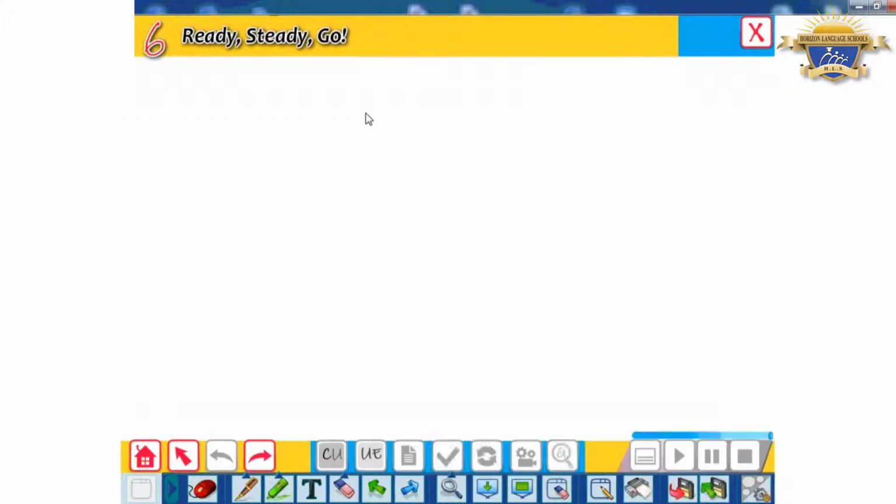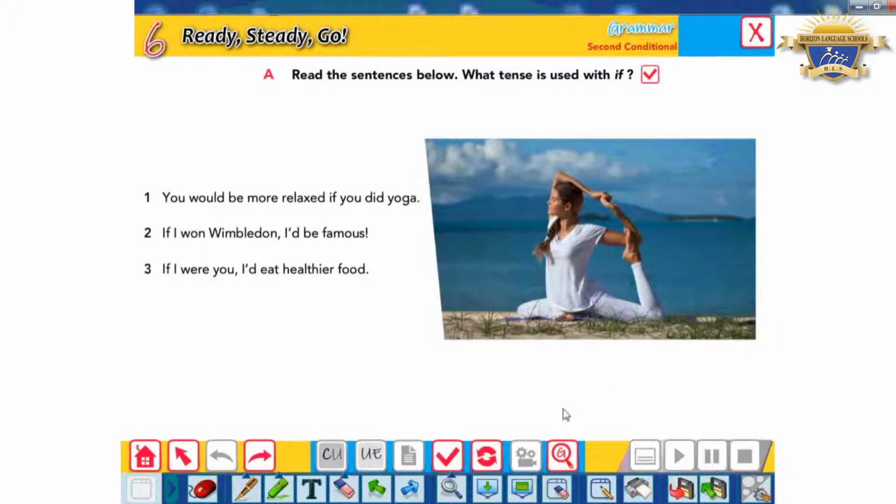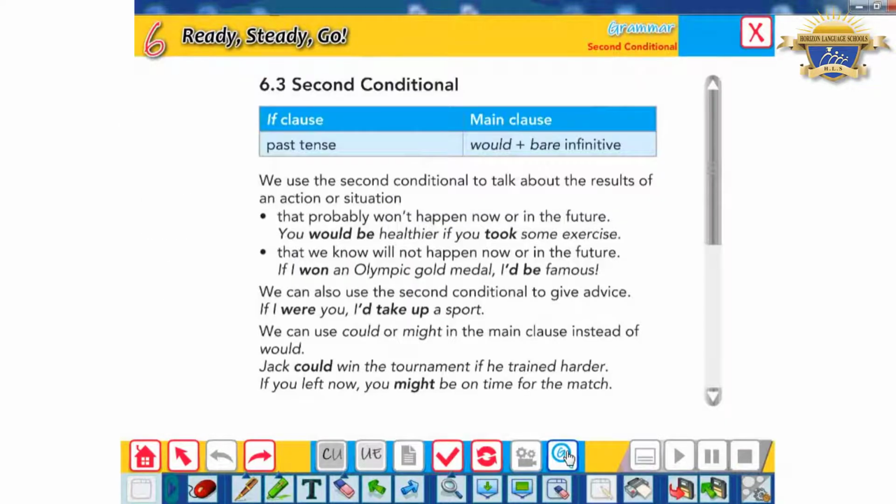So here we will discuss the third type, which is the second conditional. So what about the form? Do you think it is the same? For sure no. The form here is completely different. In the second conditional, I use the past tense in the if clause, and in the main clause I should use would plus the stem verb.